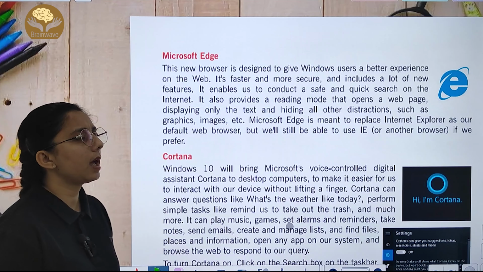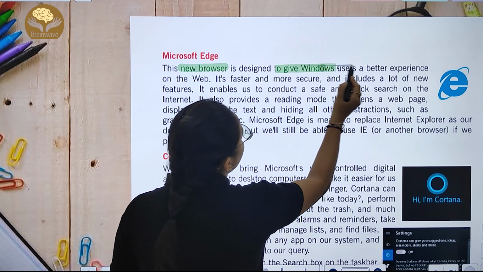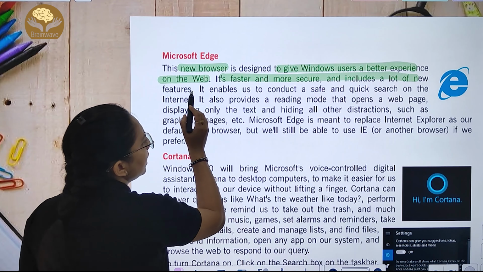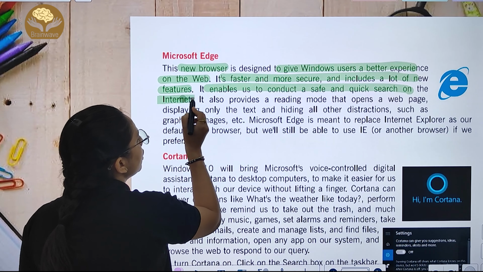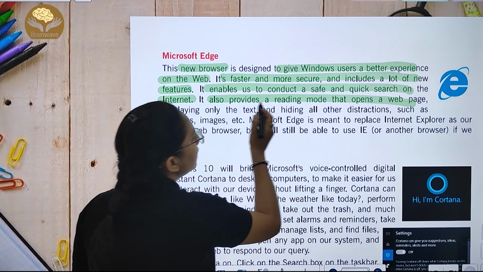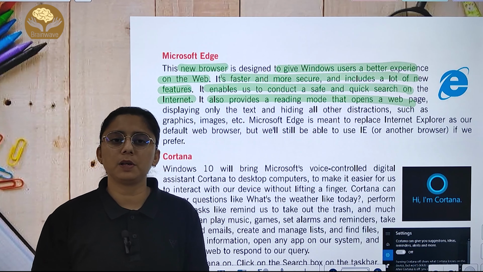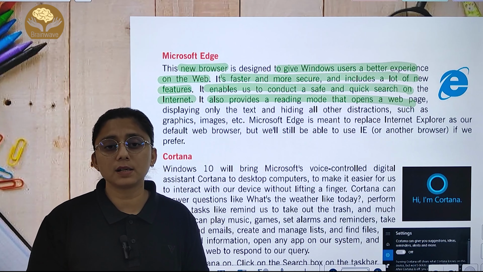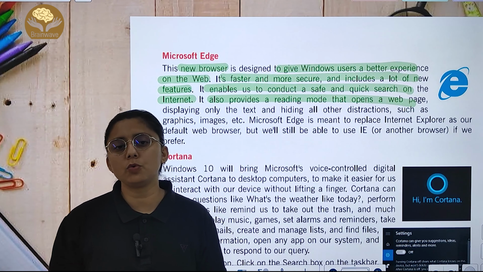We have Microsoft Edge. This is a new browser which is designed to give Windows users a better experience on the web. It is faster and more secure and brings a lot of new features. It enables a safe and quick search on the internet. It also provides reading mode that opens a web page. ठीक है, it's more secure, better experience देती है. आप different new चीजों को क्या कर सकते हो, find कर सकते हो. ठीक है, easily browse करके आप इंटरनेट का यूज करके browse कर सकते हो.